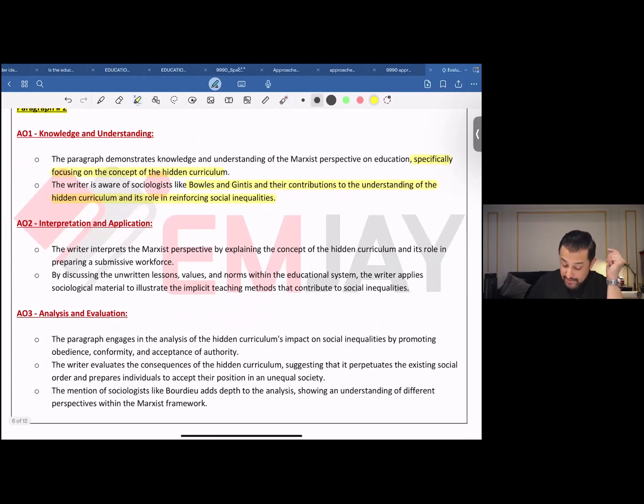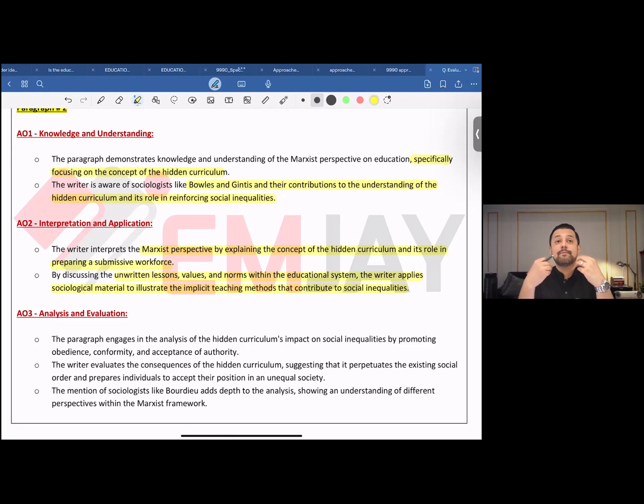The writer interprets the Marxist perspective by explaining the concept of the hidden curriculum and its role in preparing a submissive workforce. By discussing the unwritten lessons, values, and norms within the education system, the writer applies sociological material to demonstrate the implicit teaching methods that contribute to social inequalities.